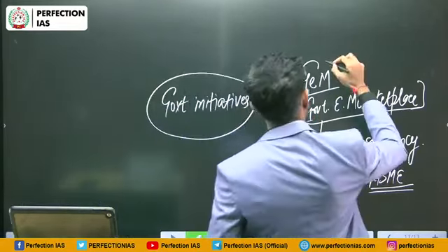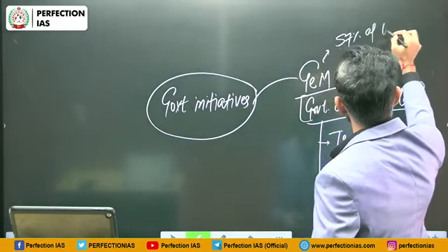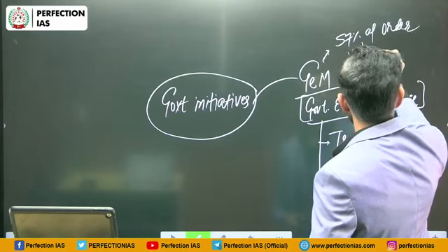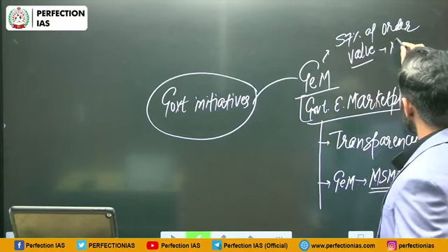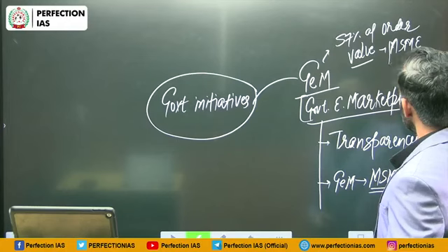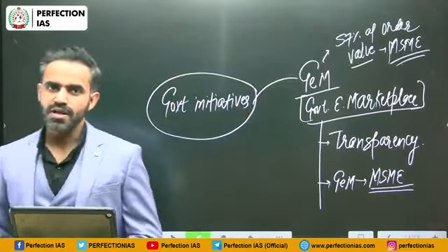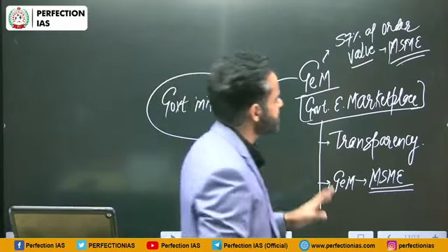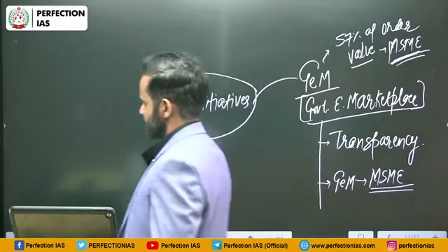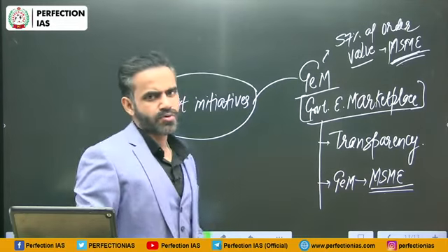As of now, roughly 57% of order value is processed by MSMEs. That means if 100 rupees worth of items are purchased on this portal, 57 rupees worth are provided by MSME units. So this is a huge contribution by the MSME sector, and this will provide a boost to local products as well.